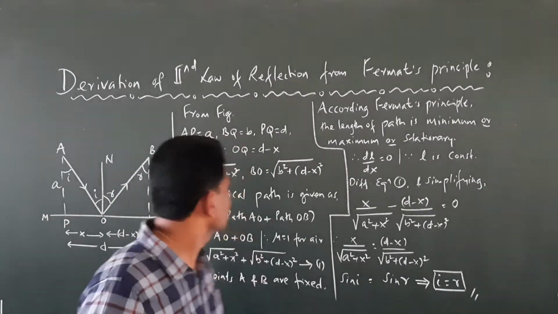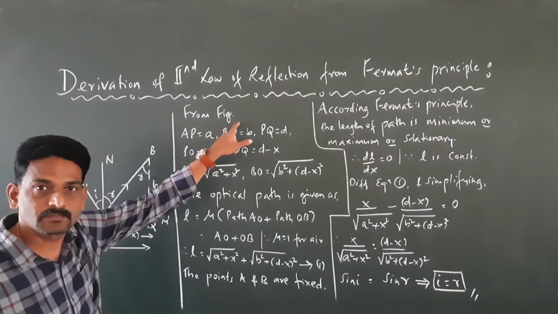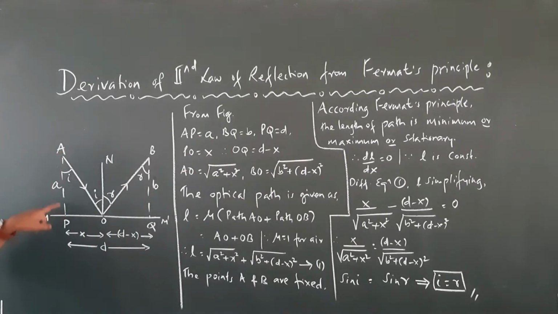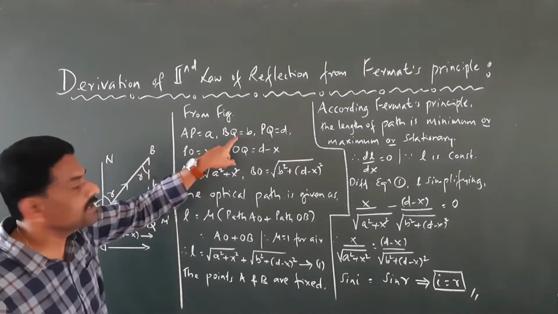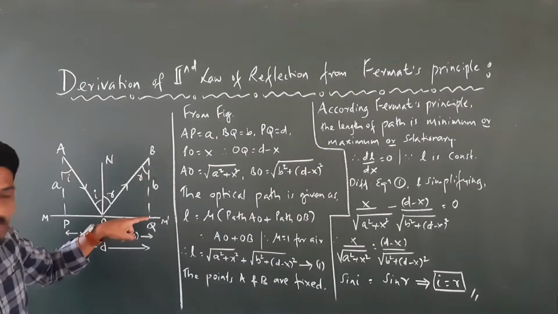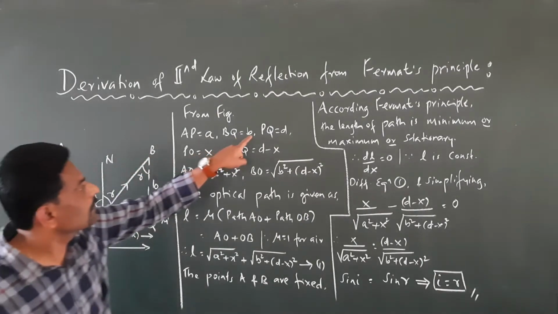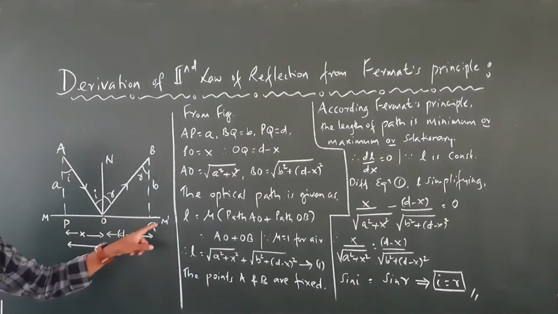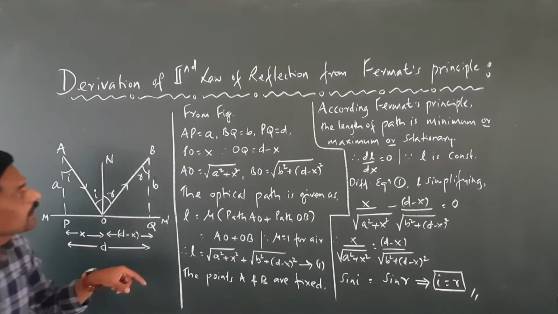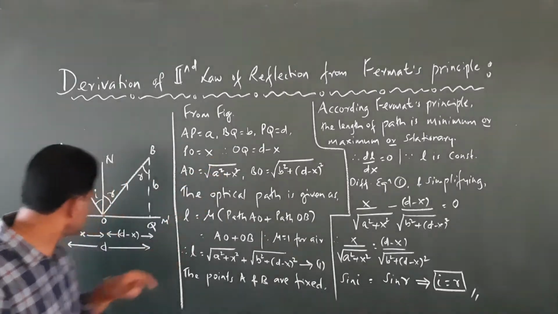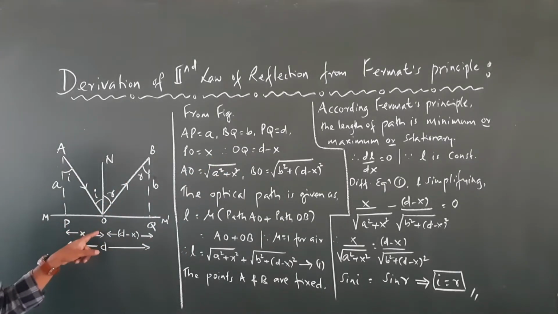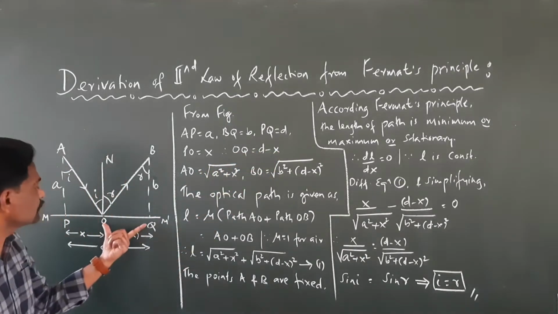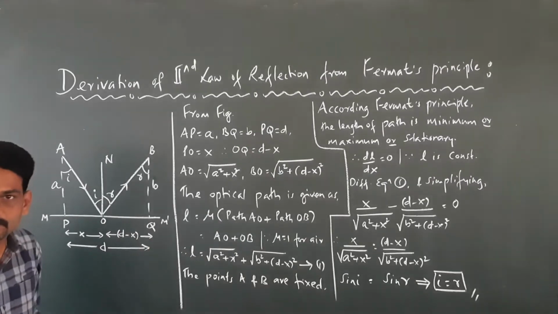From the figure, AP is equal to a, the distance from here to here. BQ is equal to b, the distance from here to here. PQ is equal to d, and PO is equal to x. Therefore, OQ is equal to d minus x.